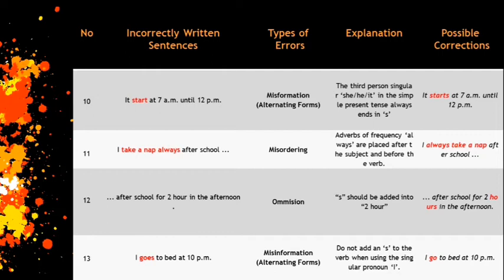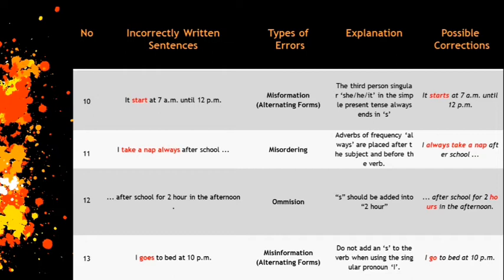Next sentence: "I take a nap always after school." Okay, this is misordering. Adverbs of frequency like always are placed after the subject and before the verb. So it should be, "I always take a nap after school."